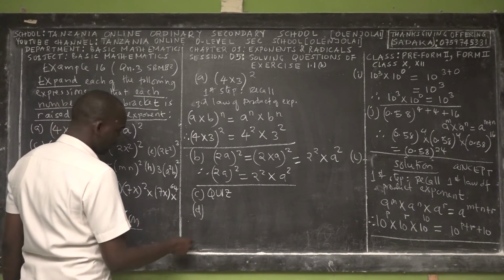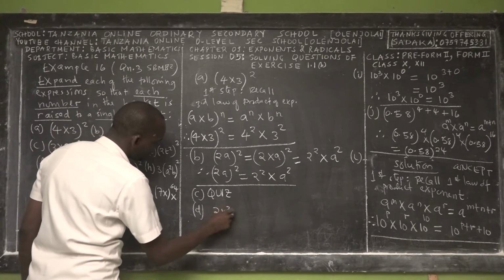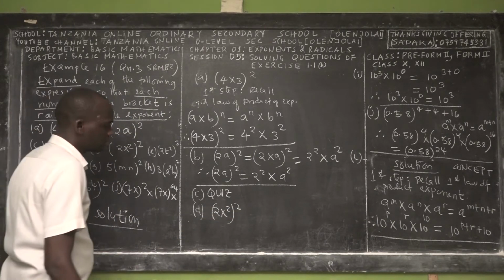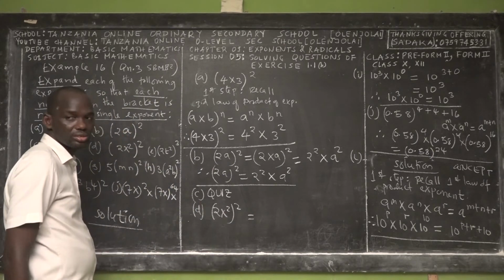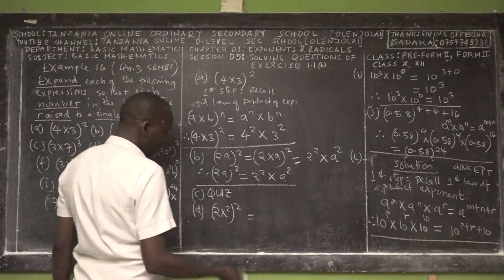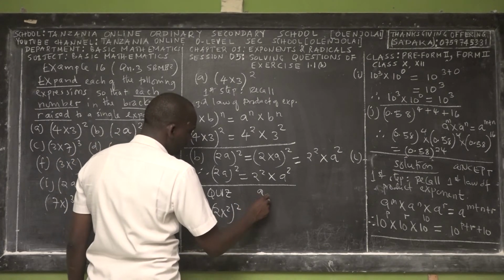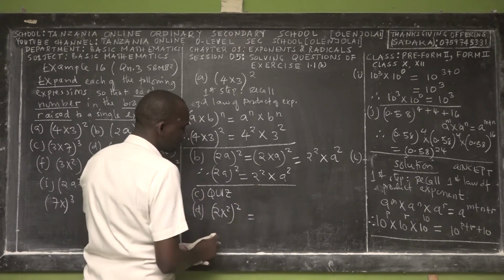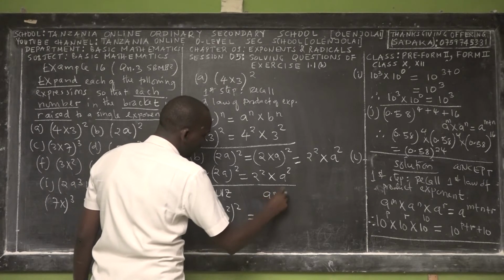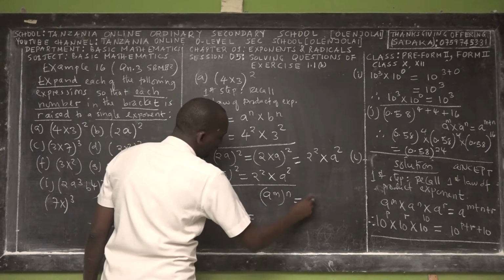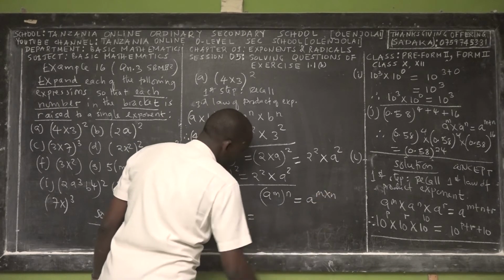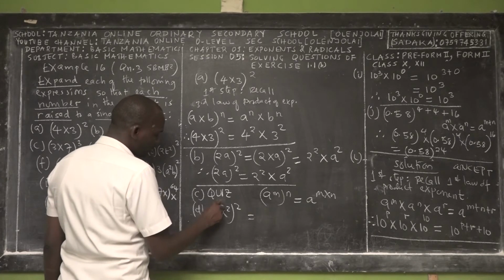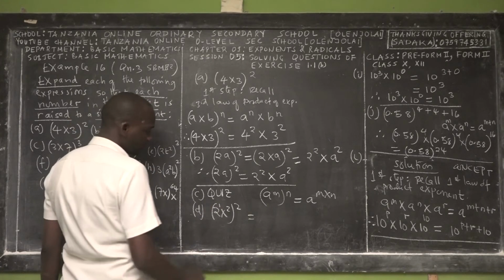Okay, so we have to go for Roman D. For Roman D, this is (2x squared) power 2. Right? Yes. So we can go straight forward because we know the laws. In this one, we know first of all the law that states A power M. The second law was stating that what? (A power M) power N. And this we say it is A power M times what? N. Similarly here. So remember, 2 is power 1.